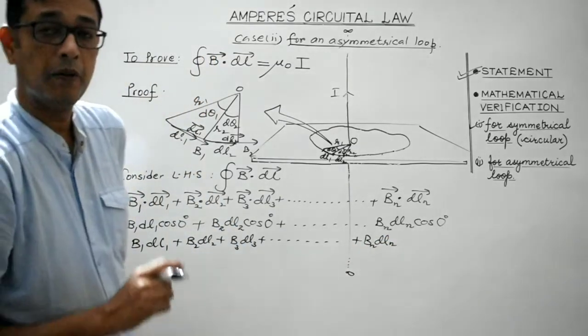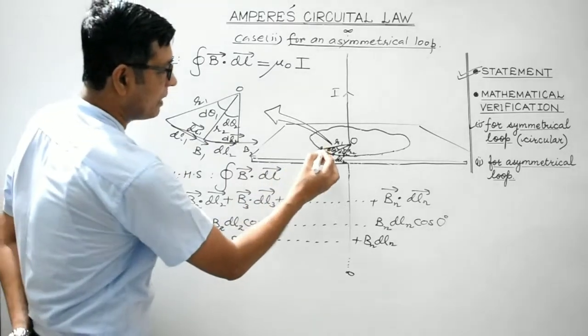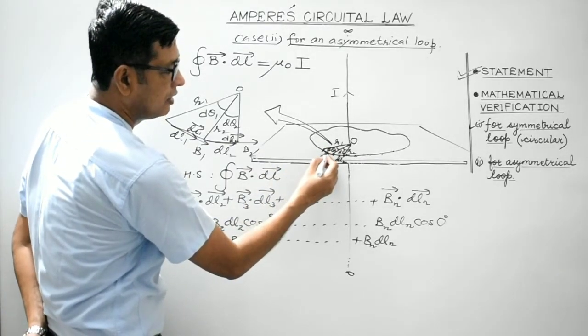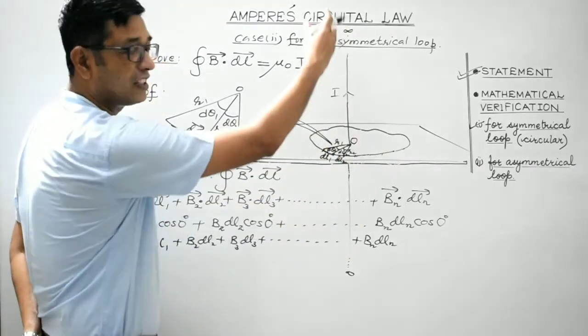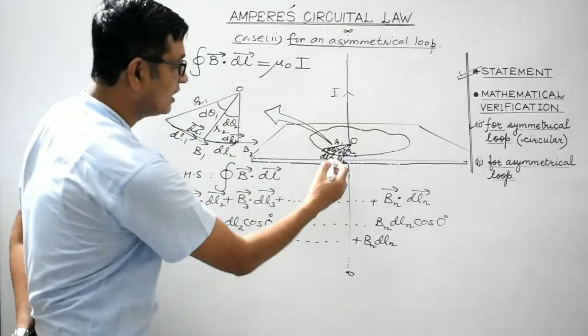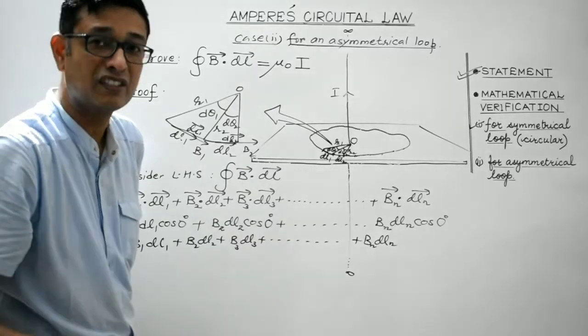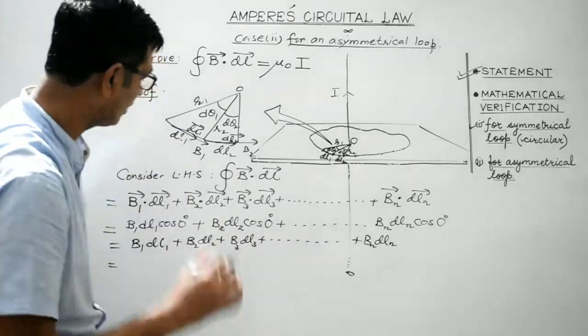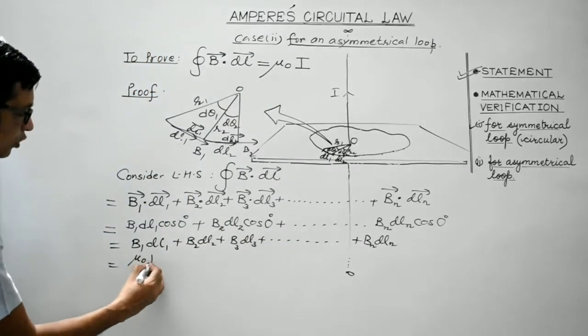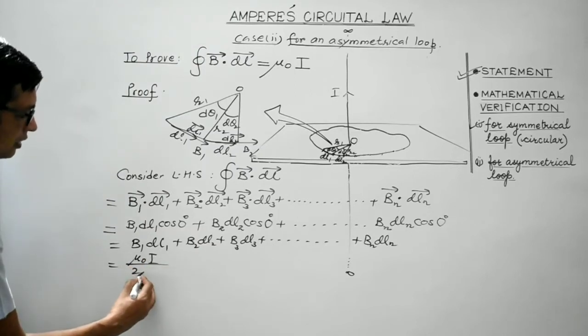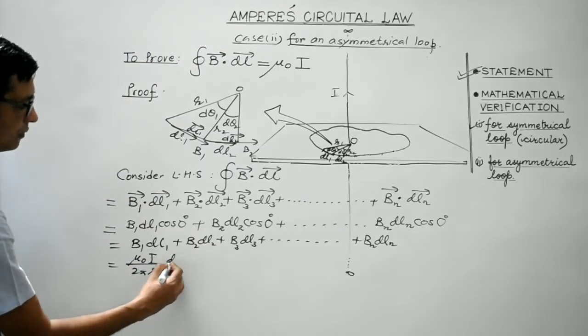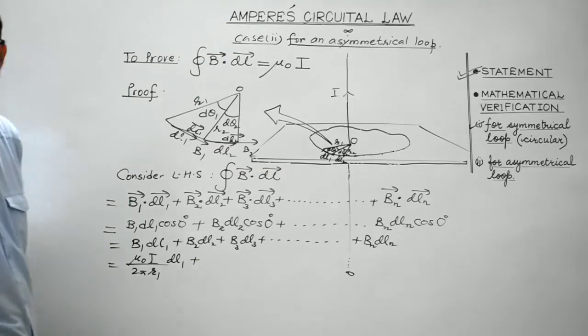Okay, students. B1 is the magnetic field at this point due to this infinitely long straight current carrying conductor. And this point is at a distance of R1 from this straight conductor. So what is the strength of the magnetic field? As per Circuital law, it is mu naught I divided by 2 pi R1. Yes, students?